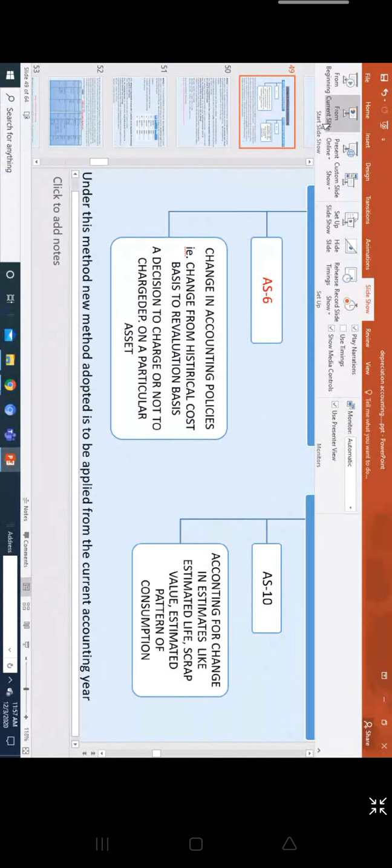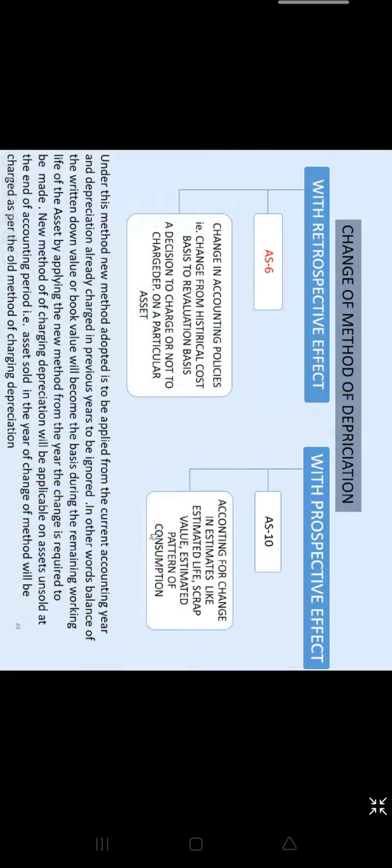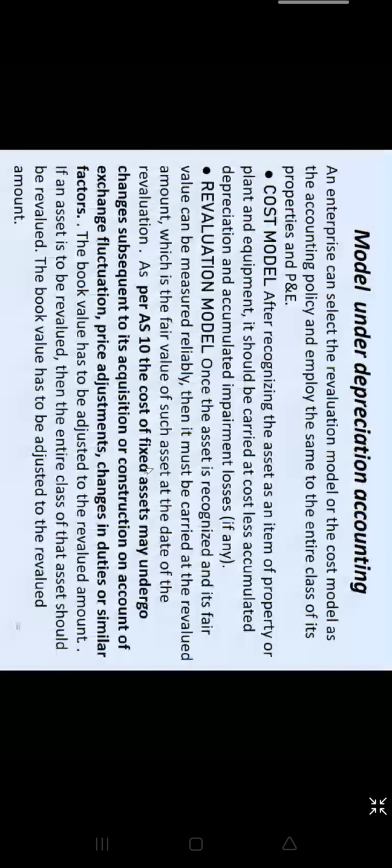Okay. So this was all these three things we have discussed. Now I'm coming to the point, this thing, historical cost basis versus revaluation basis. Now in your depreciation accounting, we have two models of accounting. These two models are known as cost model and revaluation model.